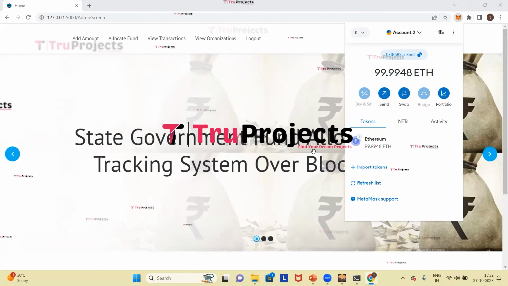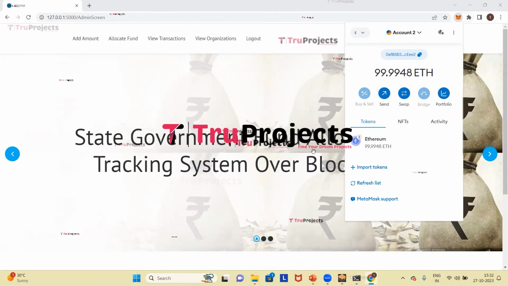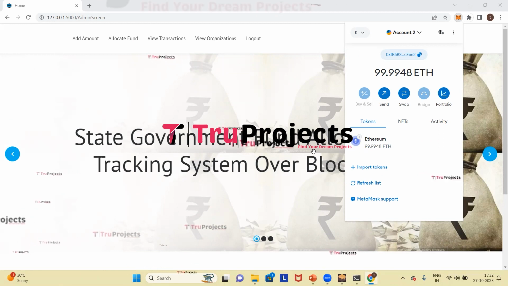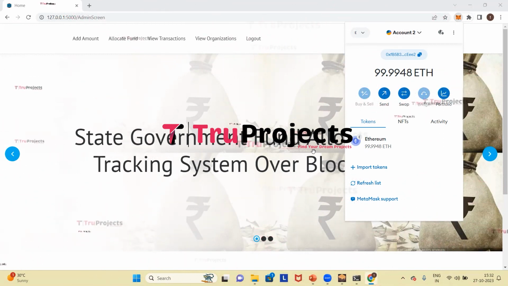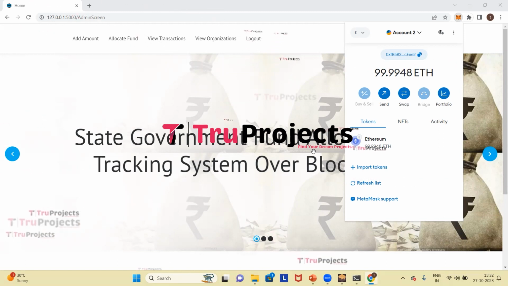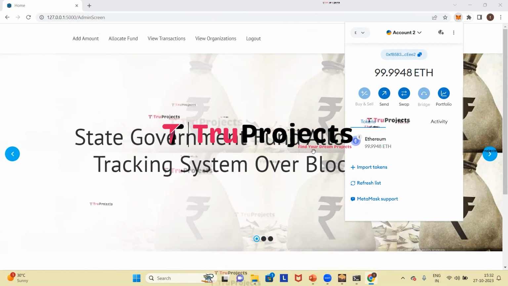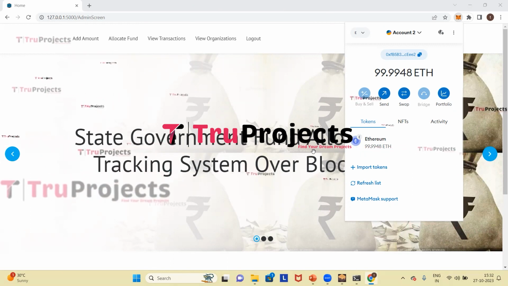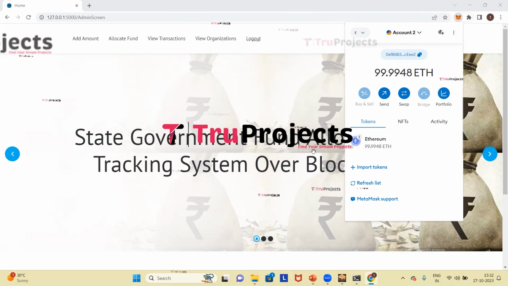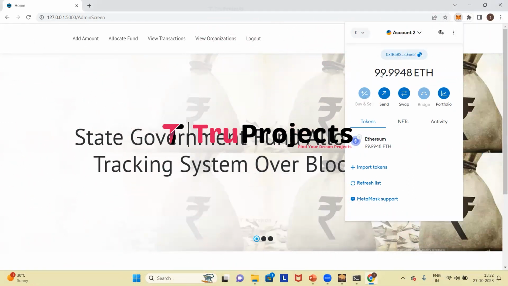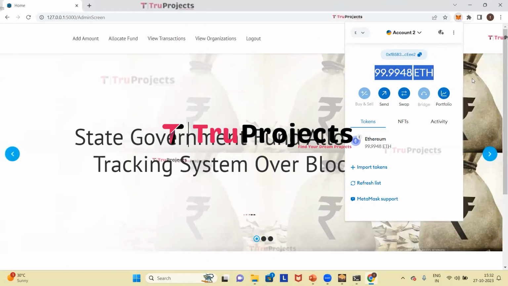MetaMask is a browser extension and mobile wallet facilitating Ethereum account management and dApp interactions. ETH price fluctuations result from supply and demand influenced by market dynamics, speculation, utility network activity, global events, investor sentiment, and technical factors. So here we can see that ETH price is reducing for each transaction.